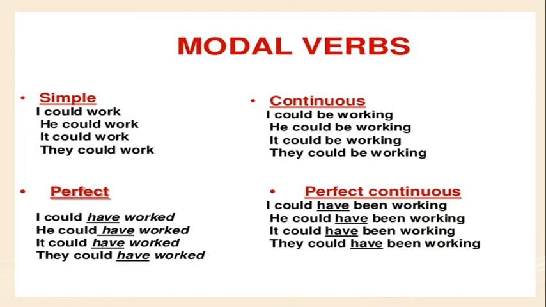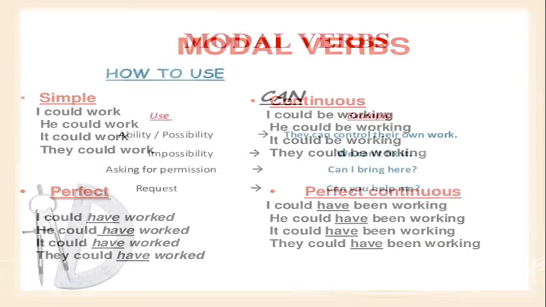Example sentences. In the simple form, I could work. In the progressive form, that is the continuous form, I could be working. In the perfect form, I could have worked. Perfect continuous, I could have been working. You can use all the modal verbs in these four forms. In this way, we can learn about all the modals in detail in the following slides.